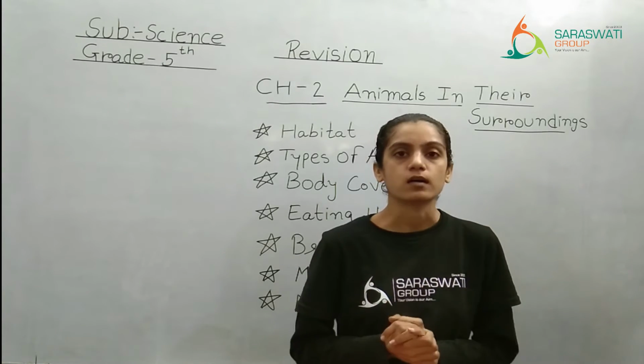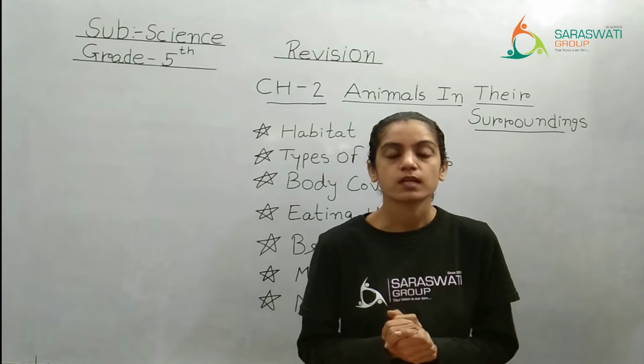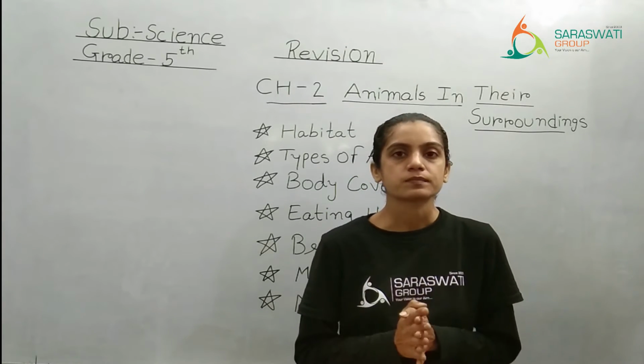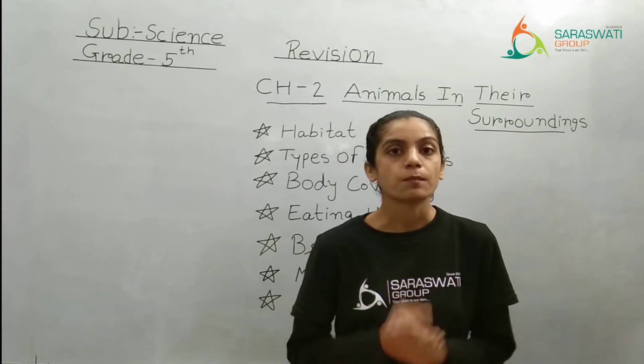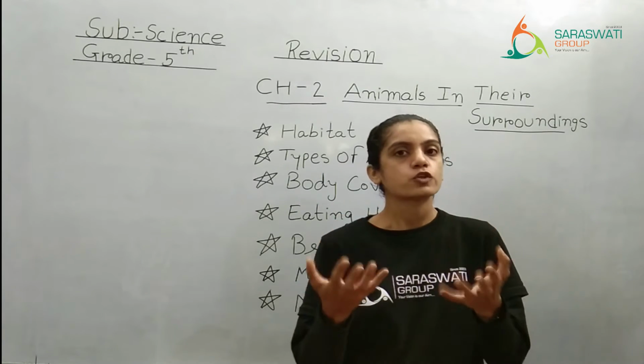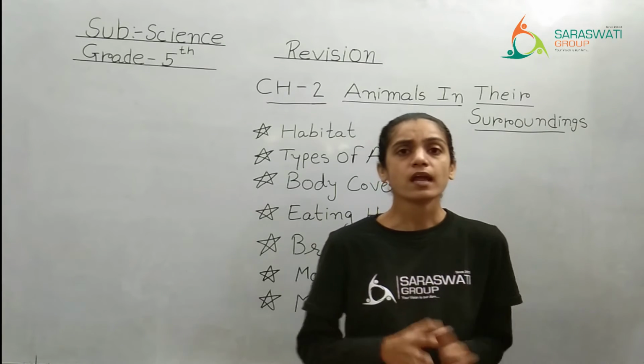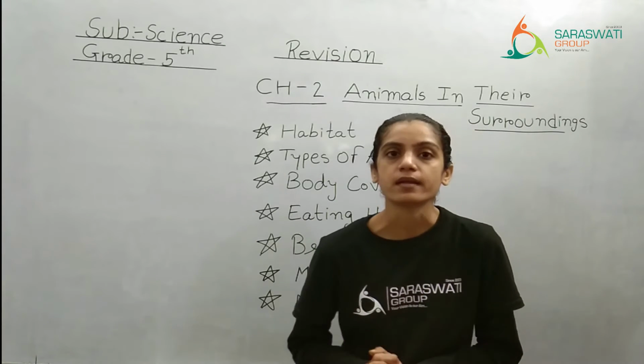Sloth and panda, which pass most of their life on trees, are what? Arboreal animals. But yes, trees are on the land of course, so they are known as what? Terrestrial animals. Right? So this was about habitat.